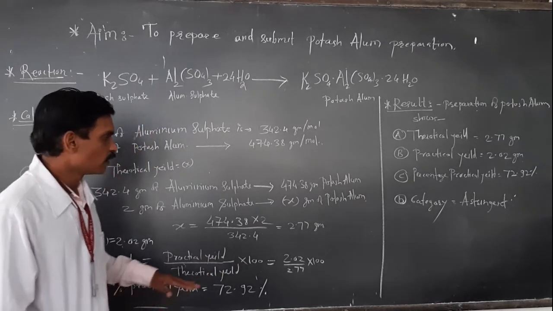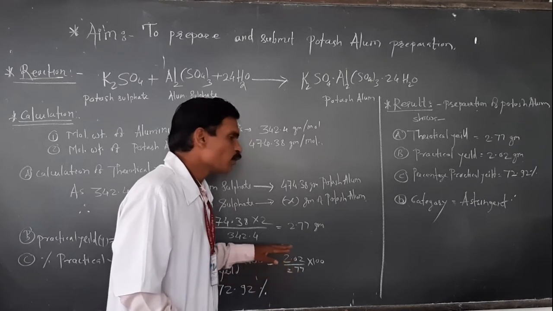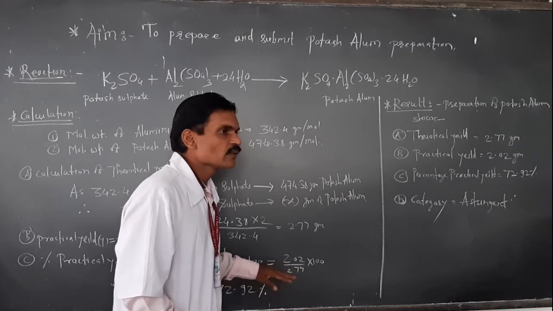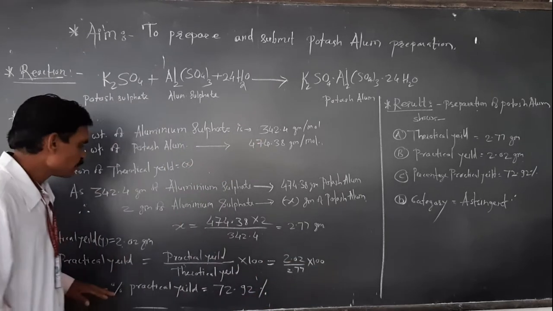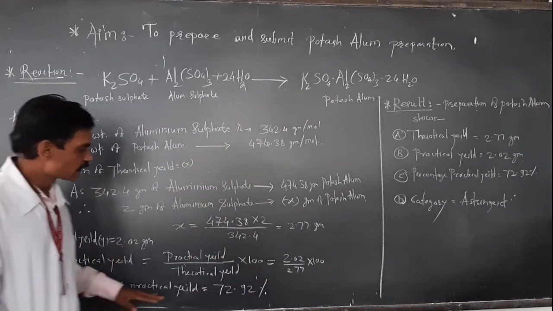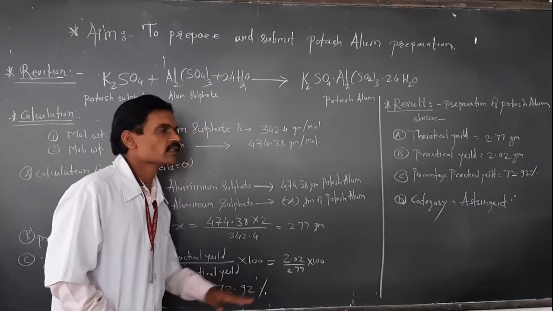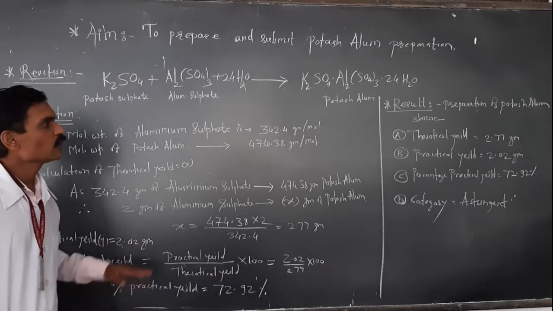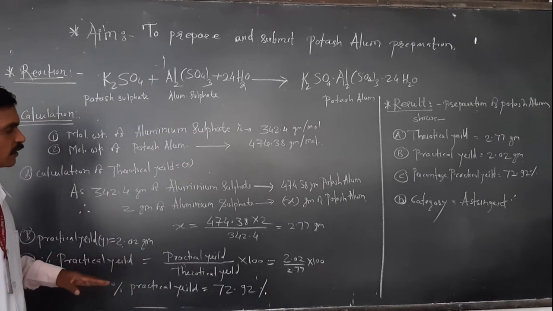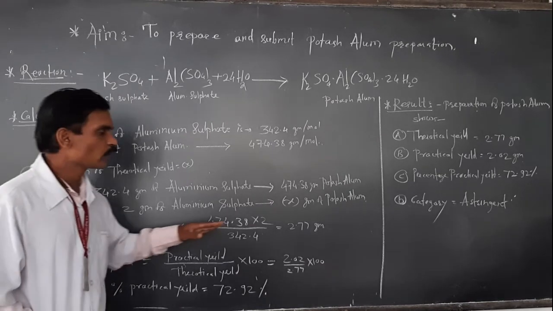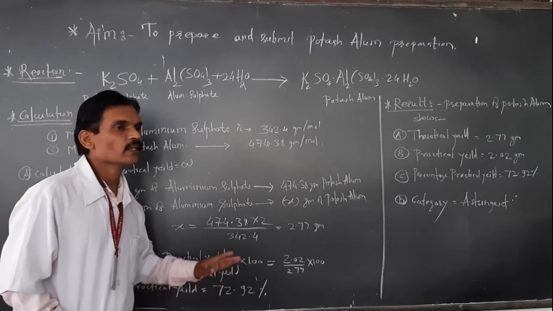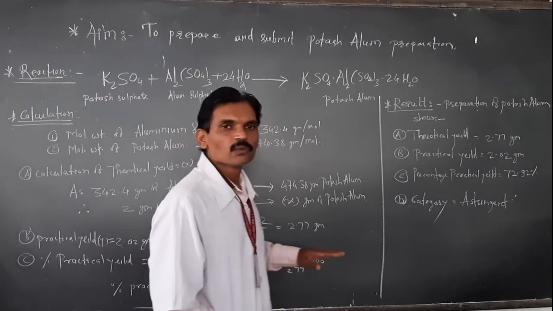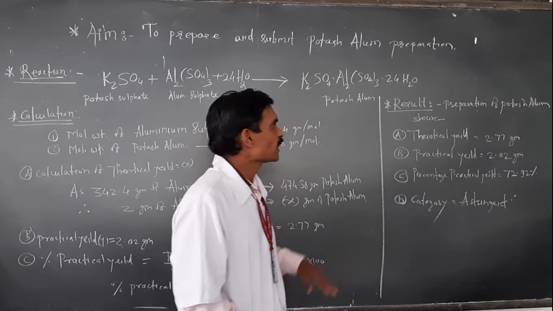So here 2.02, which is our practical yield, divided by 2.77, the theoretical yield, multiplied by 100, gives the percentage practical yield, that is 72.92%. So after calculation we can say that we got the theoretical yield of 2.77 gram and the percent practical yield of 72.92%. Finally, we can conclude the result of today's practical.